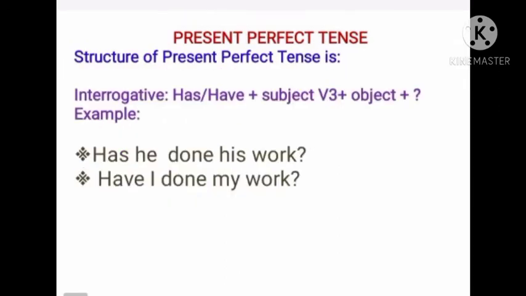Now the structure of interrogative sentence in present perfect tense is: firstly we will use has/have plus subject plus the third form of the verb and then object, and in the last we will use the sign of interrogation. For example, has he done his work? Have I done my work?